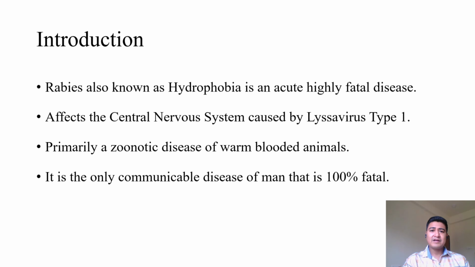It travels in a retrograde manner from the nerve endings towards the central nervous system. While traveling, it escapes the body's immune mechanism and finally reaches the central nervous system.